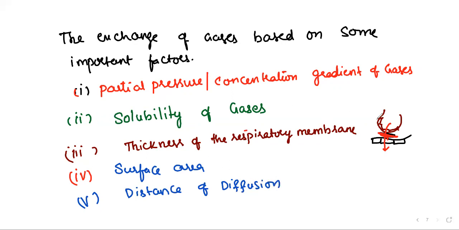The diffusion distance is nothing but the thickness. Then, to recap: partial pressure or concentration gradient of gases, solubility of the gases, thickness of the respiratory membrane, surface area, and the distance of diffusion. These are the 5 factors which are going to play a role, and we are going to elaborate on all of these in the coming classes. Let's talk about all of them briefly here.